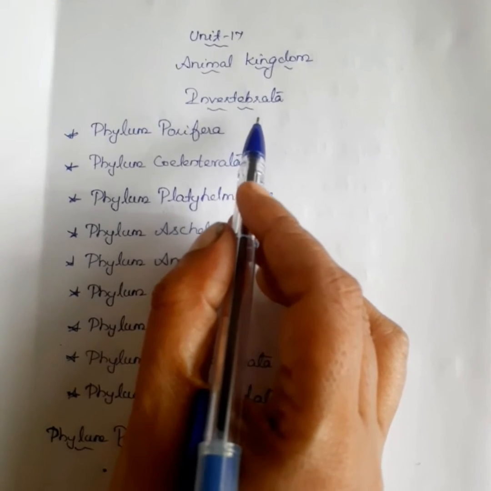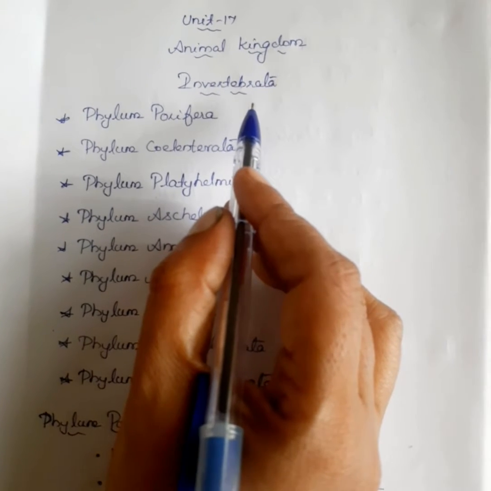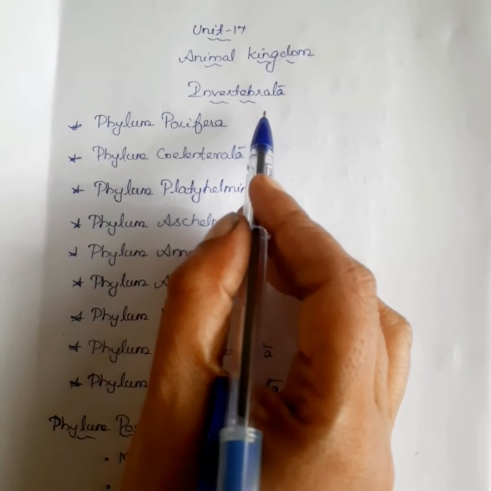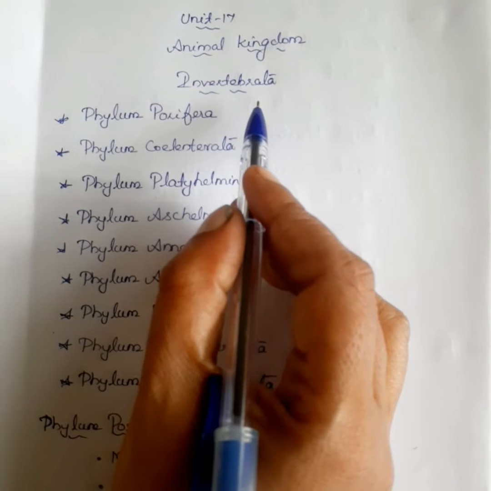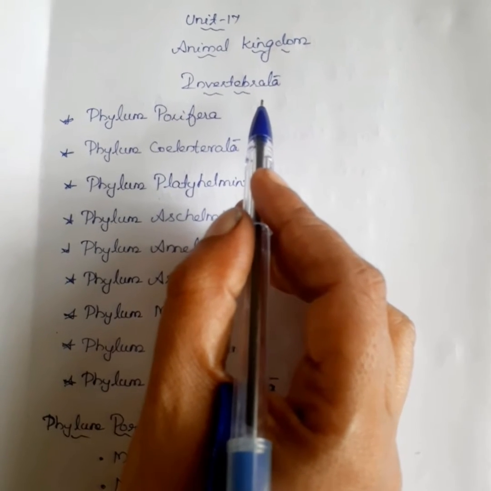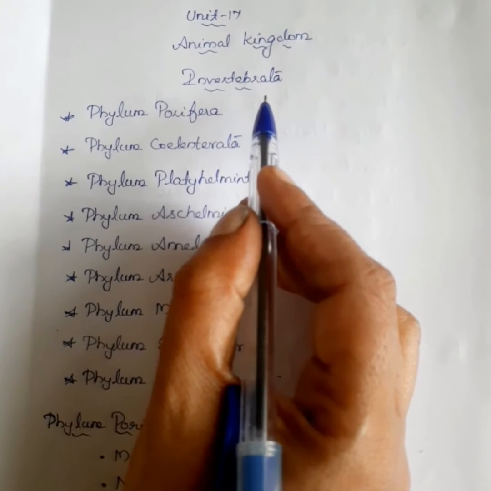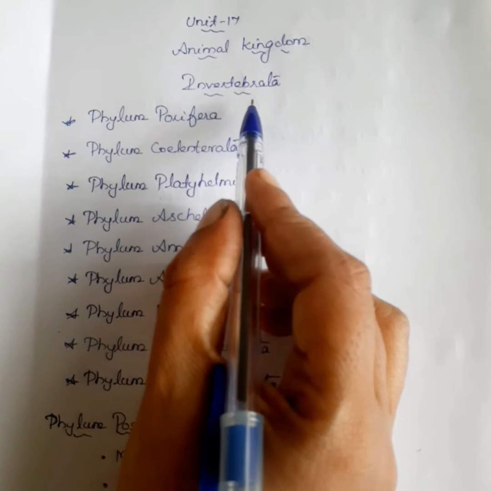So in the previous class we have learned about classification, taxonomy, and the five kingdom classification: Monera, Protista, Fungi, Plantae, and Animalia. Yes, and we have learned the basics of classification, animal kingdom classification. So what do you mean by invertebrate?